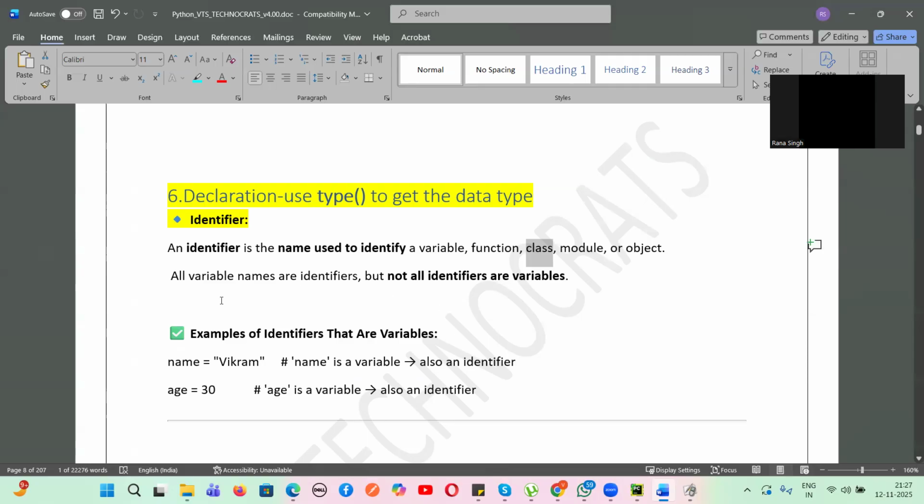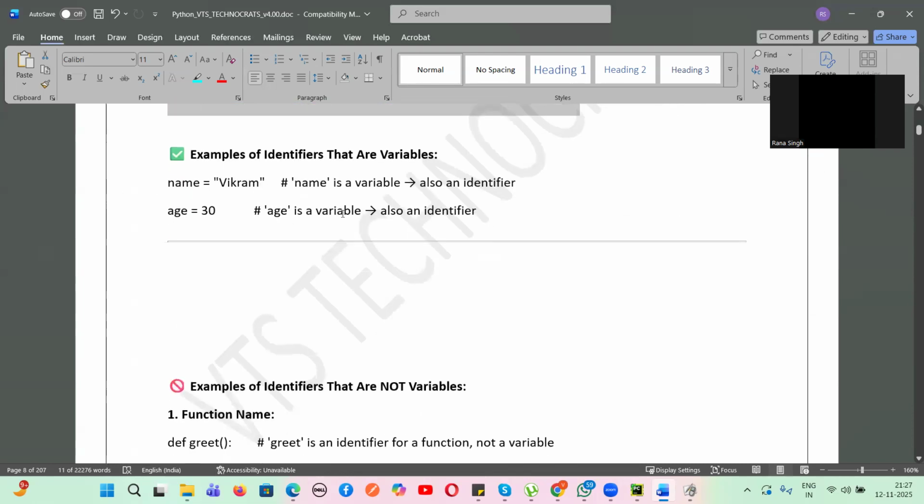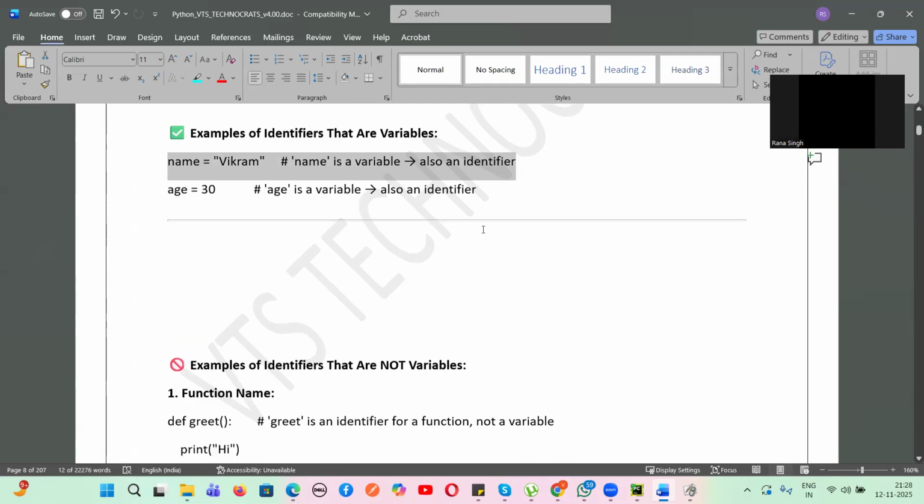So we will see this, guys, why all variables are identifiers, but all identifiers are not variables. We'll see this point. Let's suppose name equals Vikram. So name is a variable and it is also an identifier. And age equals 30. Age is a variable and also an identifier.